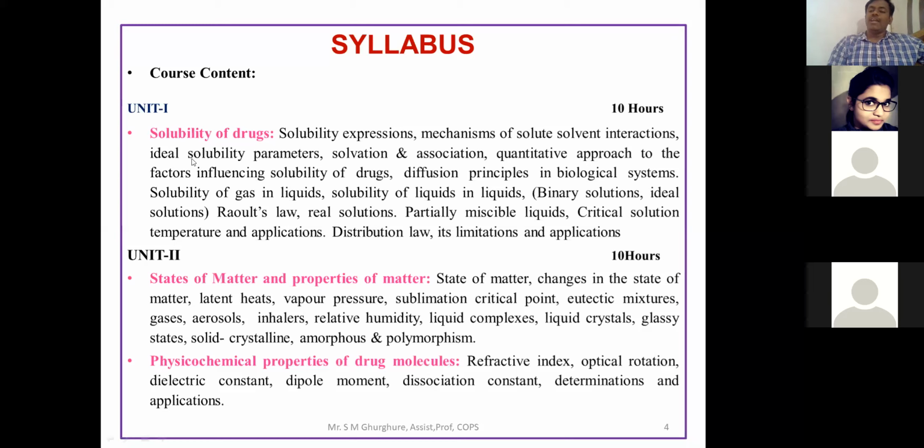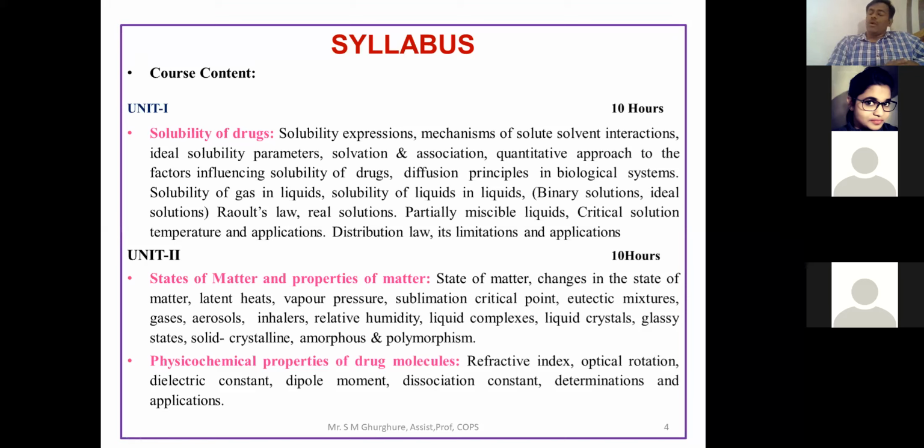Then afterwards, the ideal parameters for solubility, because there are different types of solubility: solubility of a solid in liquid, then liquid in gas, then gas in solid, then solid in solid, liquid in liquid, then again gas in liquid. There are different types of gas solubility. Then afterwards we'll focus on the mechanism, then association, then solvation, then the quantitative approach, then the different factors which affect solubility, whether temperature, pressure, pH, or any other factors. That part we are going to focus on in solubility.